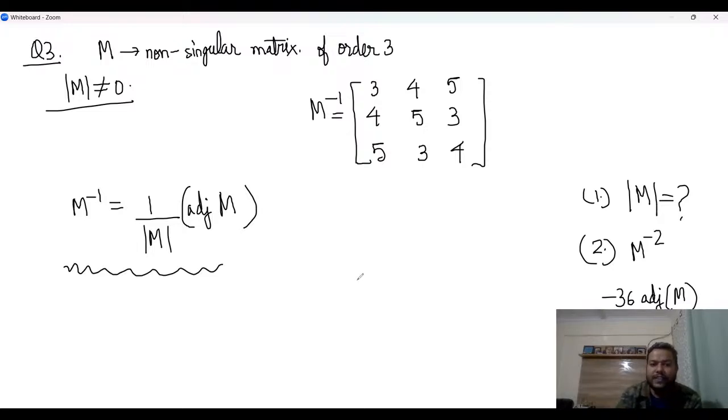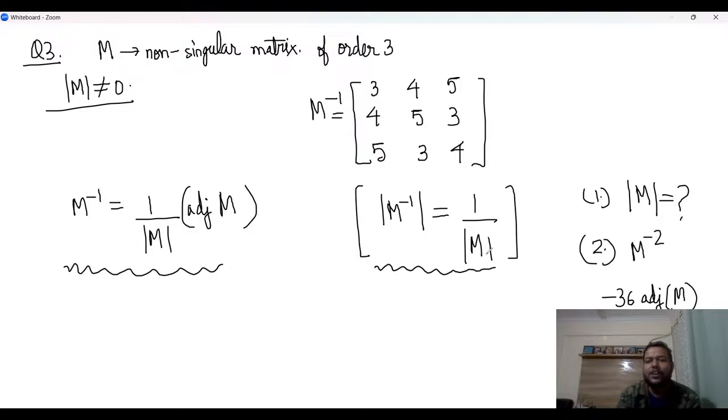So first of all, what we will do here is realize that you already know what will be det of M inverse. This is a property that everyone should be aware of. Det of M inverse is 1 over det of M, right? This is a standard property. So if one of the options is asking us for det of M, all I have to do is find the det of this matrix.